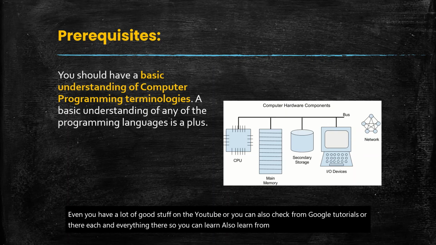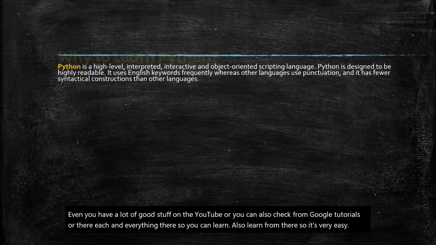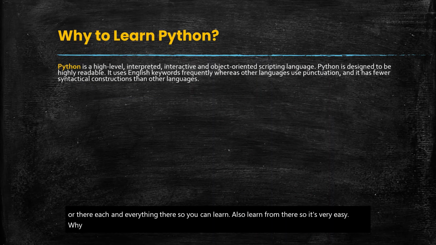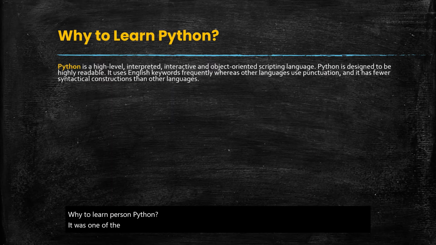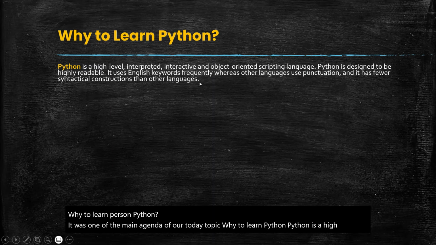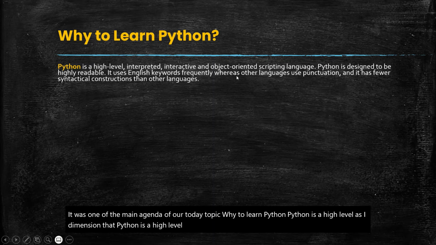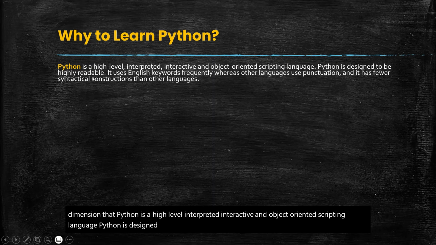So it's very easy. Why learn Python? It was one of the main agenda items of our topic today. Python is a high level, interpreted, interactive, and object oriented scripting language, as I already mentioned. Python is designed to be highly readable.